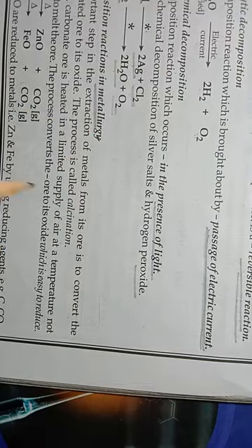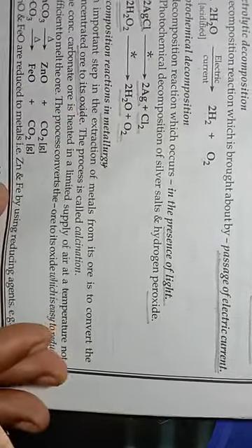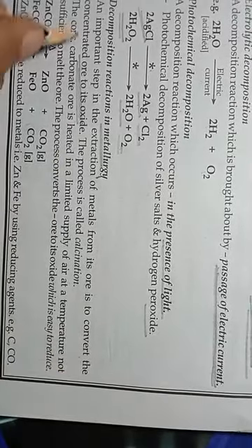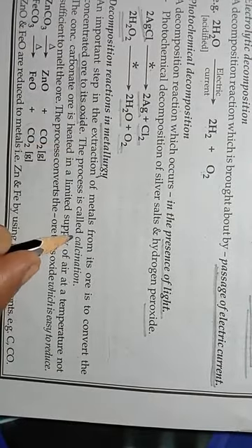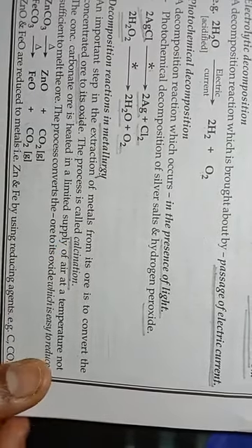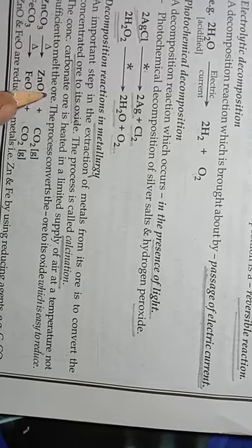So when we try to extract a metal from its ore, what do we do in that process? We convert the concentrated ore to its oxide, and this process is called calcination. Concentrated carbonate ore is heated in a limited supply of air at a temperature not sufficient to melt the ore.